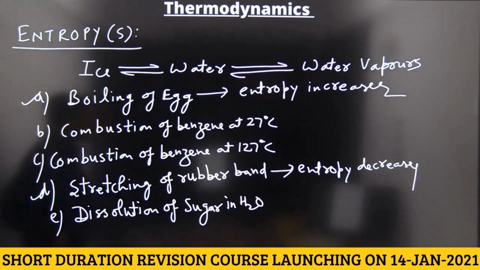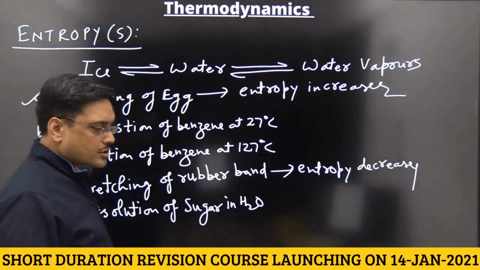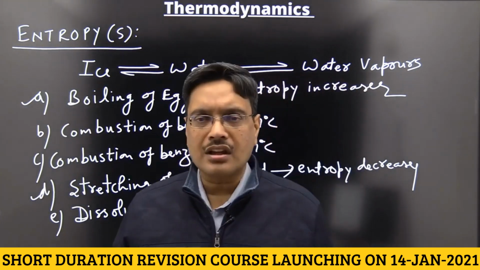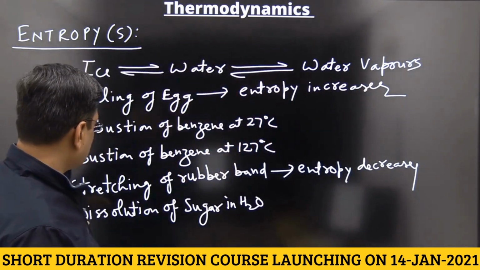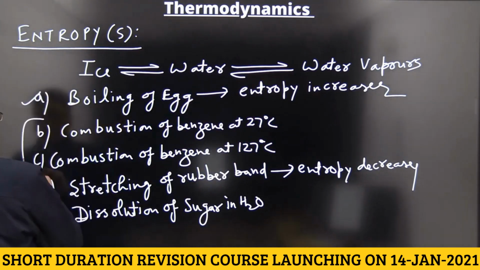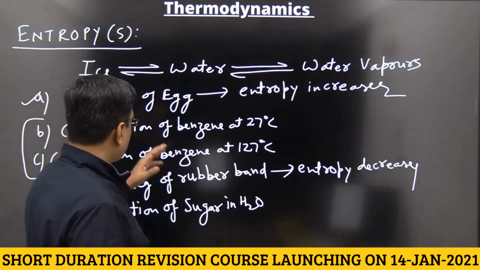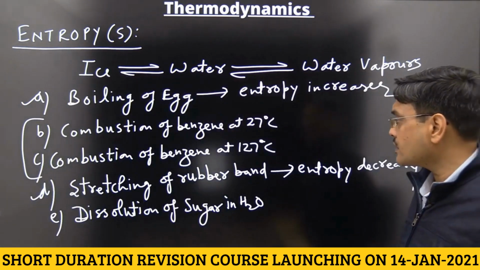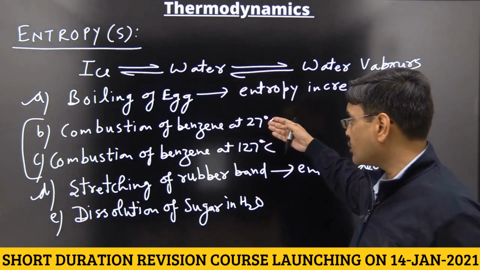And in dissolution of sugar in water, solid is converted into liquid, so entropy increases. This is the easier one. Now, what about combustion of benzene at 27 degrees centigrade and at 127 degrees centigrade? What is the role of this temperature?